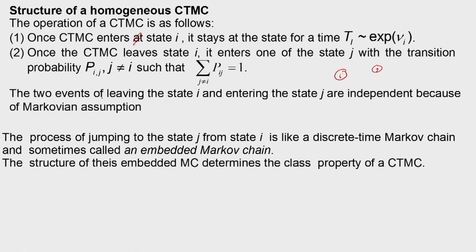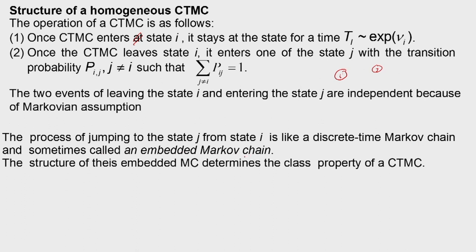Also, the events of leaving the state i and entering the state j are independent because of the Markovian assumption. Now, this process of jumping to state j from state i is like a discrete time Markov chain and is sometimes called an embedded Markov chain.